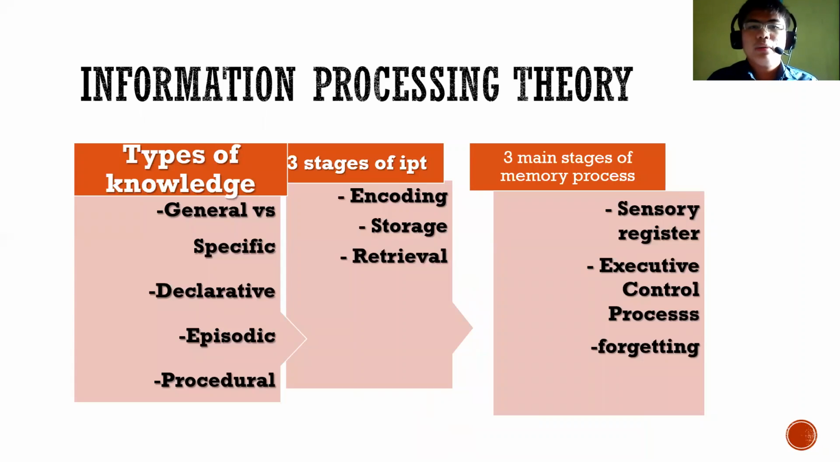For our information processing theory, we have the so-called types of knowledge, which include general versus specific, declarative, episodic, and procedural. We will also discuss the three stages of information processing, which are encoding, storage, and retrieval. The three main stages of the memory process are sensory register, executive control process, and forgetting.